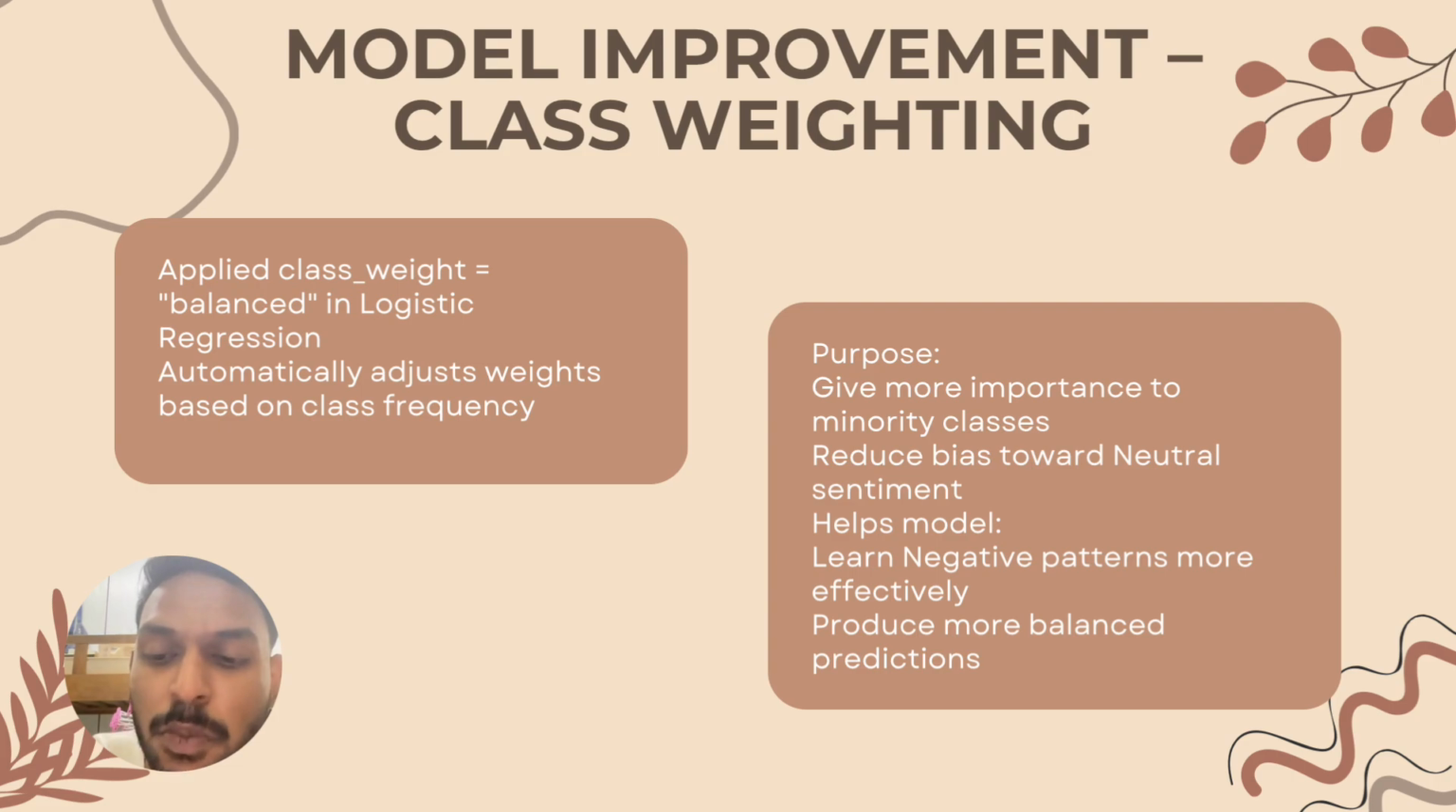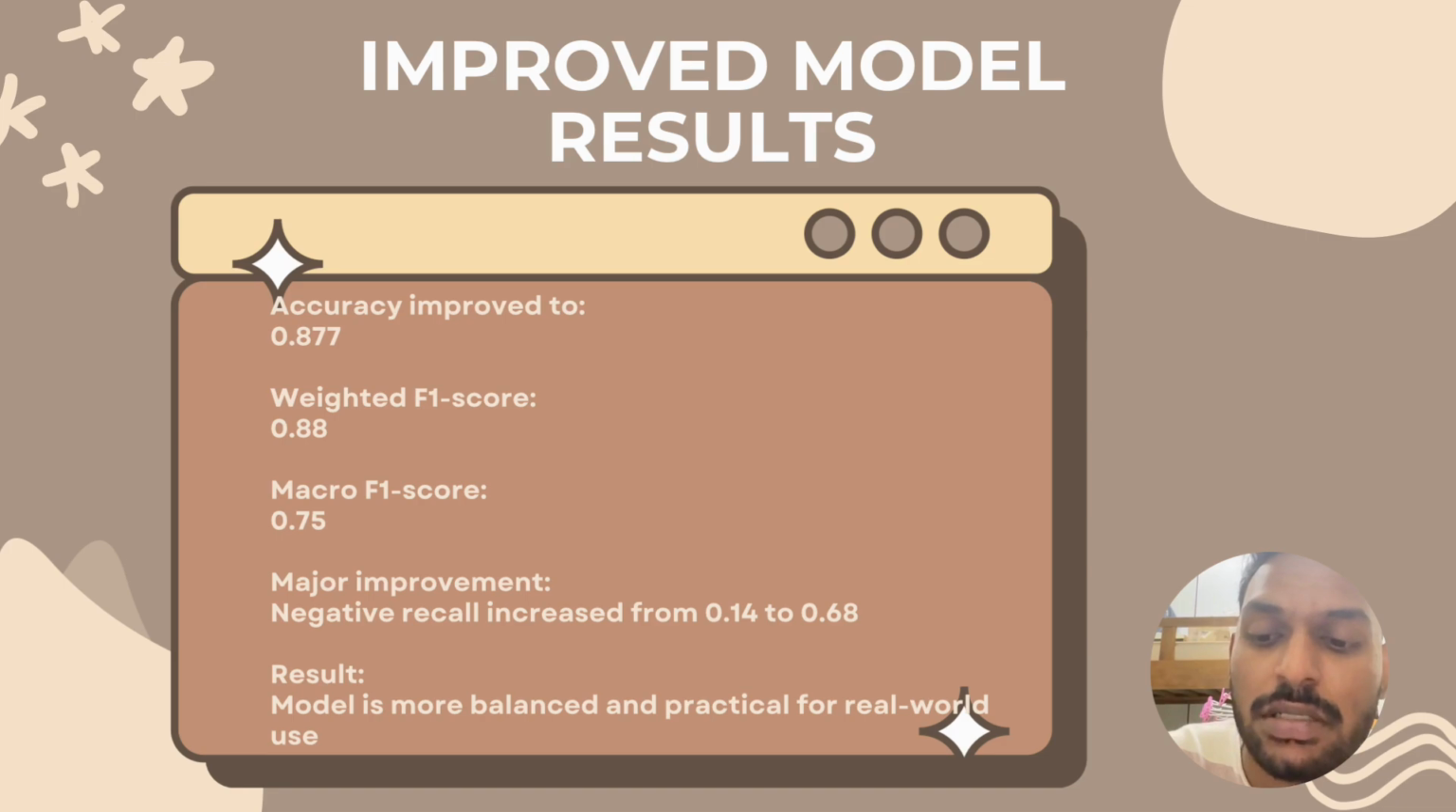Improvement or enhanced model. To solve the imbalance issue, I improved the model using class weighting. I retrained logistic regression using class weight equals balanced. This technique gives more importance to minority classes such as negative, so the model is not biased toward predicting neutral all the time.